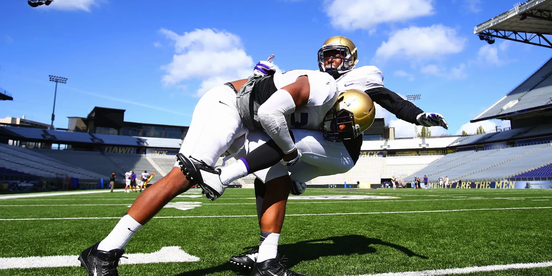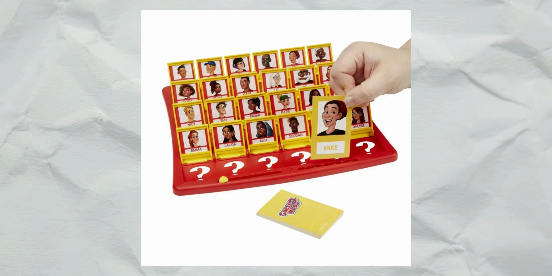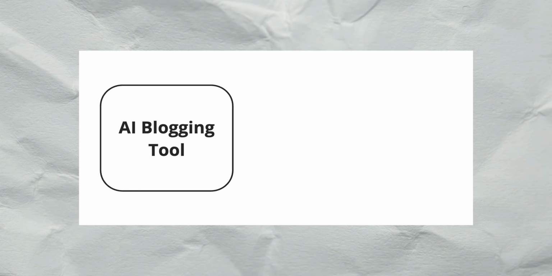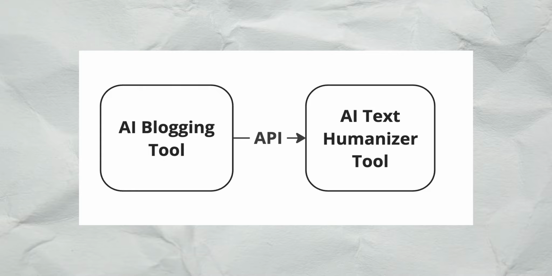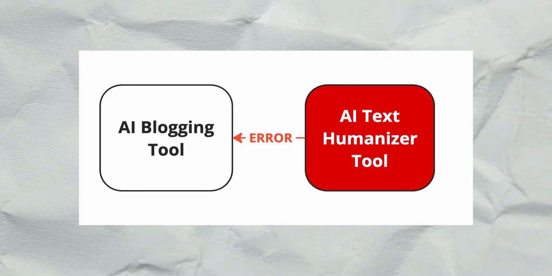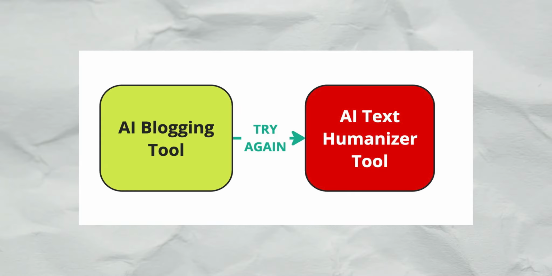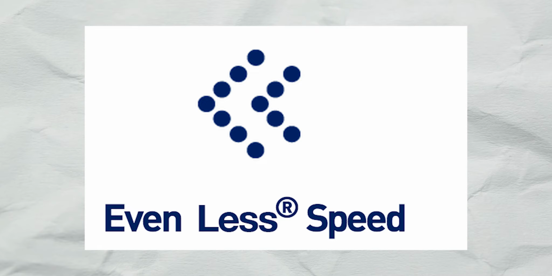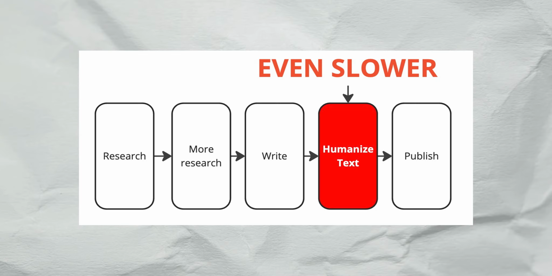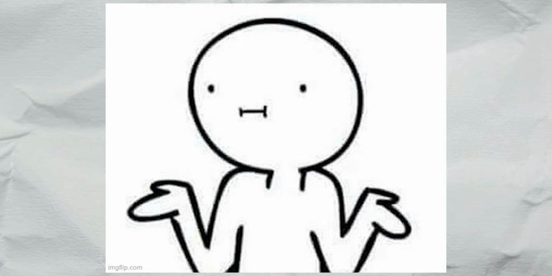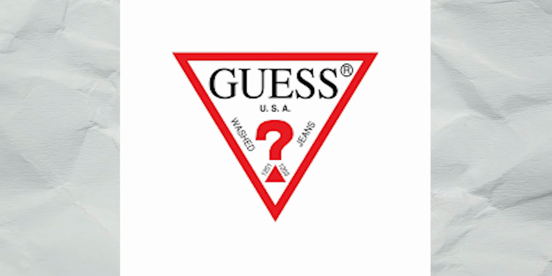The next way to tackle hard problems is to be okay guessing. My tool that writes the AI articles talked to another one of my tools to humanize the text. I noticed there's a lot of errors which causes retries. Retries are bad for performance because this can add a few extra minutes to the humanizing process. Anyway, I have no idea why there's 500 errors or what the root cause is, but I can guess.